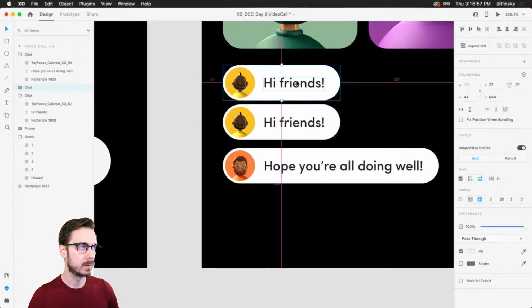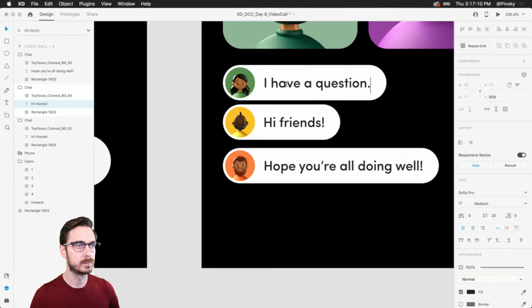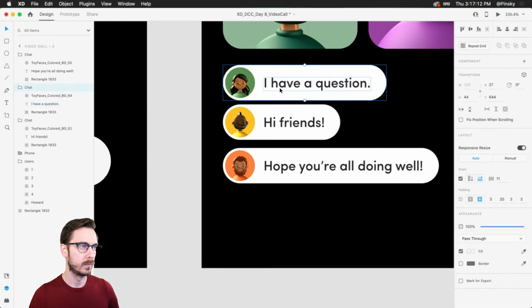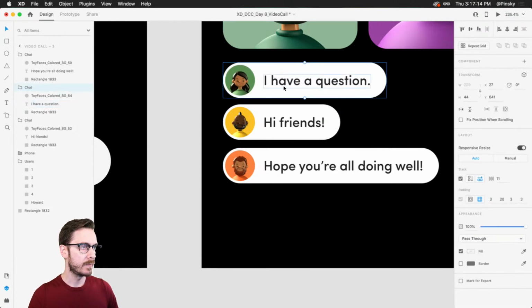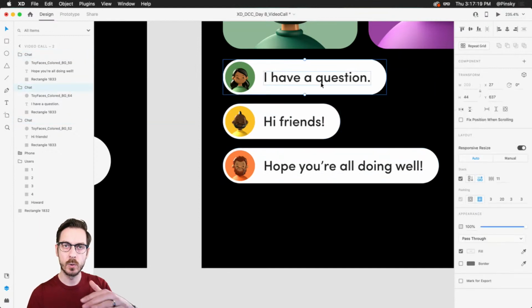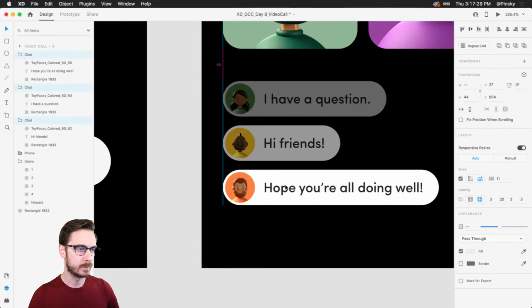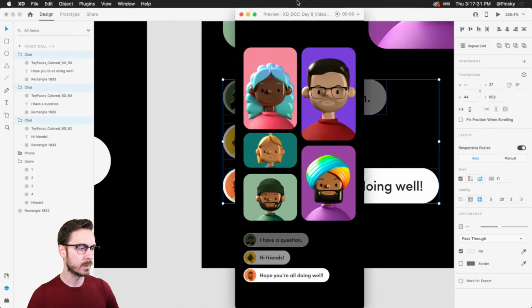Let's do one more. And let's add another image here. And I have, whoops. I have a question. Wonderful. So we have all of our chat bubbles looking pretty good. Now we may want some of them towards the top to kind of fade away. So I'll just drop the opacity of this one to maybe 40%, this one to 70% or 60%, and then just pop them into place. Right, so if we take a look, it's looking pretty good.